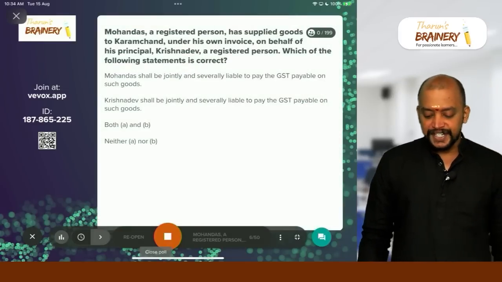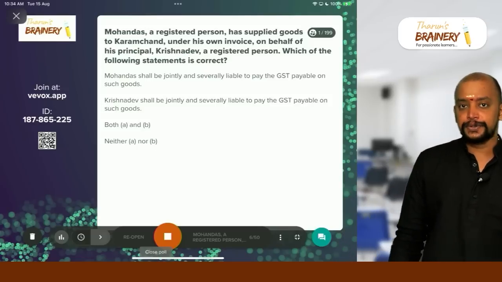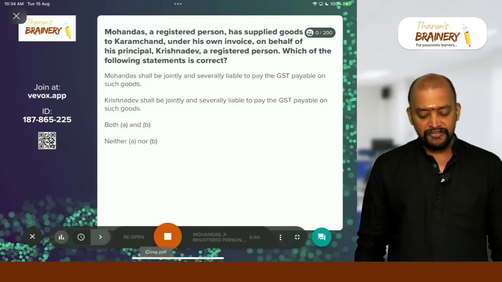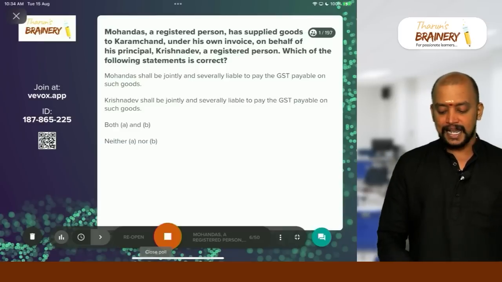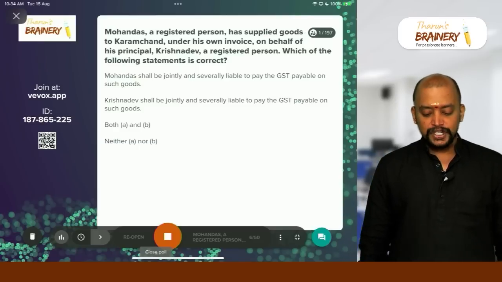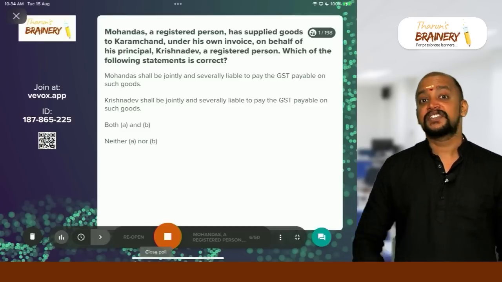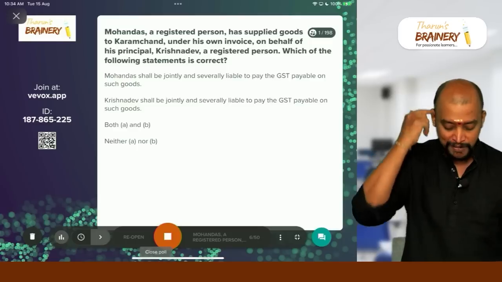Mohandas, a registered person, has supplied goods to Karamchand under his own invoice on behalf of his principal Krishnadev, a registered person. Which of the following statements is correct? It's a simple question. Even then I am giving you 2 minutes time. Come on, make it fast.